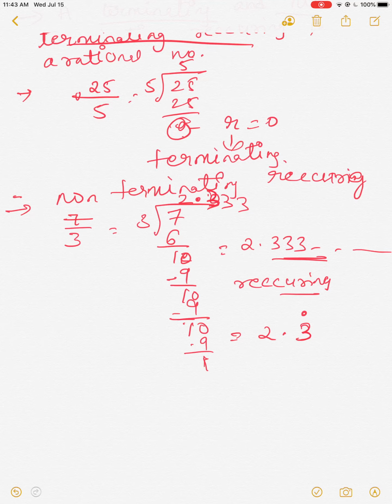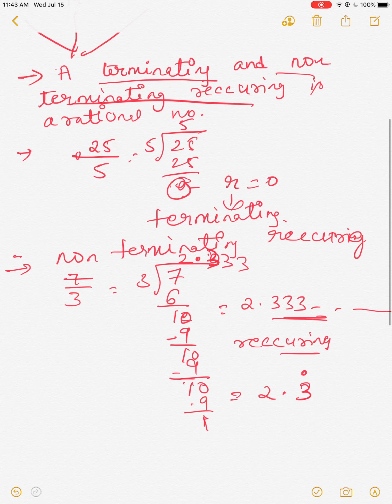Okay, so if the decimal is terminating, if it ends with 0, it will be a rational number. It is in P upon Q form, so it is also a rational number. Here it is non-terminating, मतलब ये 0 से एंड नहीं हो रही है, मगर रेकरिंग हो रही है. ये दोनों केसेस रेशनल नंबर्स में आते हैं.